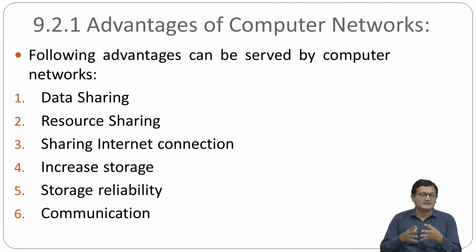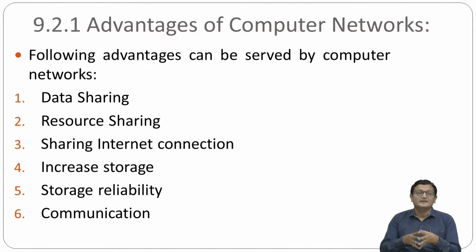It will increase the storage, right? How is it? Let's suppose I have one machine with a hard disk of 2 GB. I have another computer in the same premises which has 1 terabyte. Another computer again has 1 terabyte. So obviously if the machines are connected with each other, I can store my data into my computer.